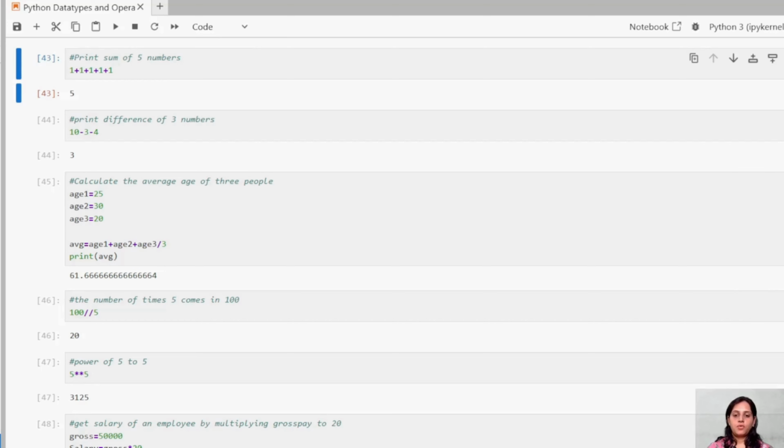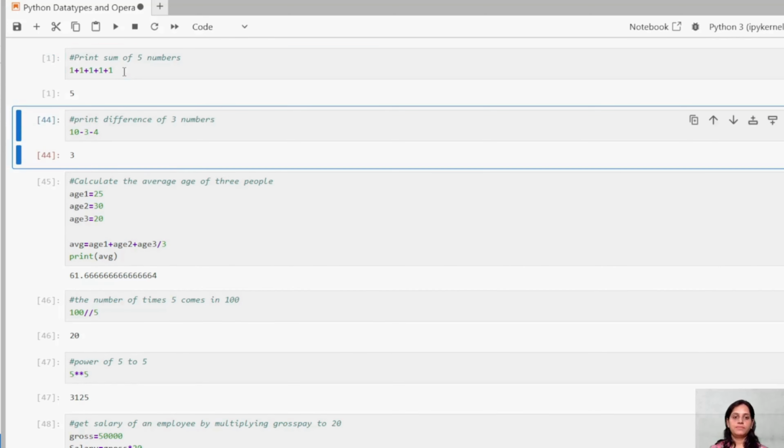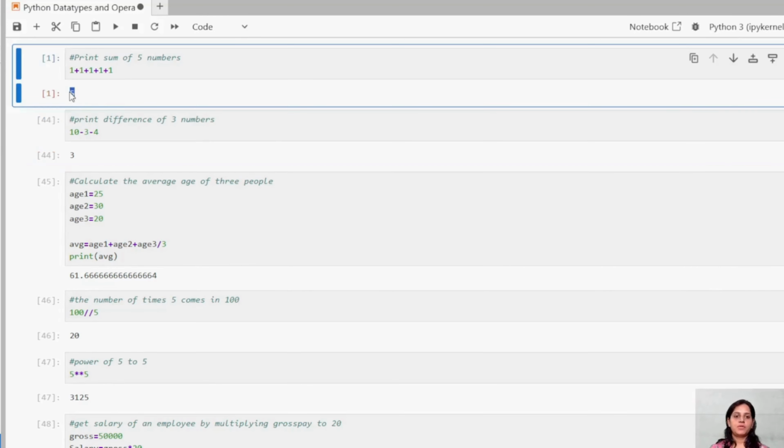So, guys, this is our coding part. Let us go through one after another. This is nothing but our operator. This is a plus operator we have used, and we are printing the sum of 5 numbers. You can see I had taken all five numbers, and I am trying to show you the output. See, I am getting the output, right?